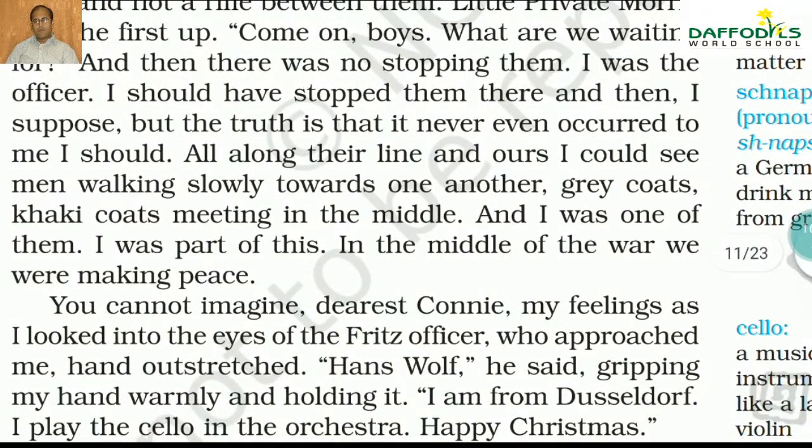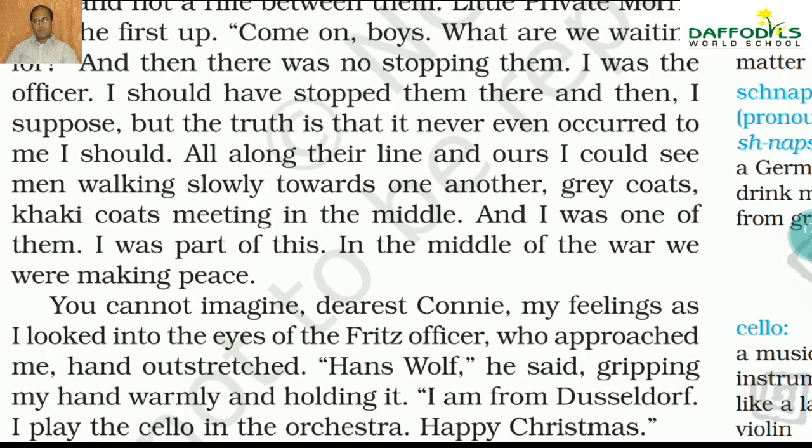All along their line and ours, I could see men walking slowly towards one another. Grey coats. Now, grey coats have been worn by the Germans. You must understand first: a grey coat is a long kind of coat that is generally worn by the Germans. It's up to the knee length, or a bit more than the knee length.